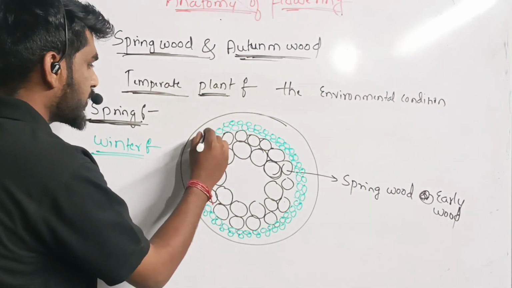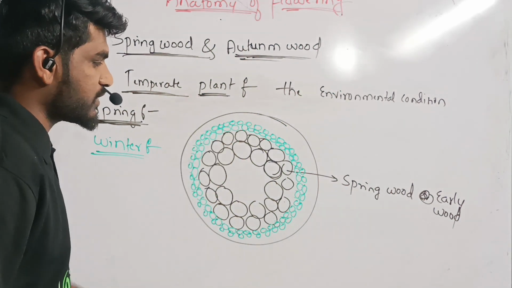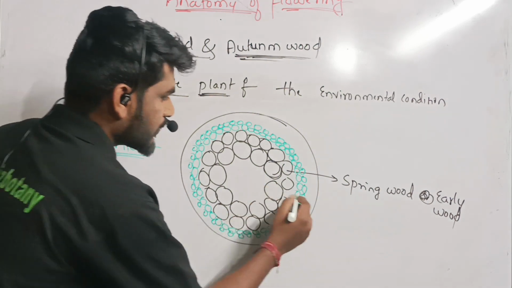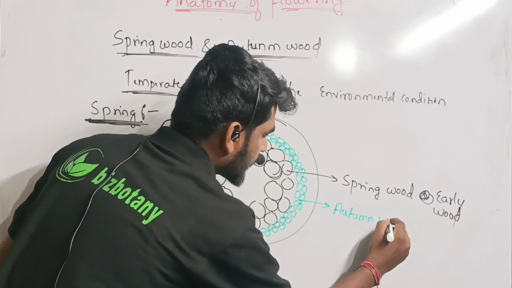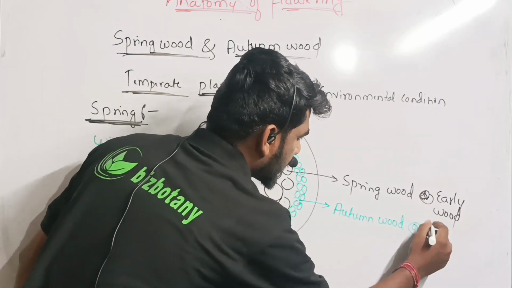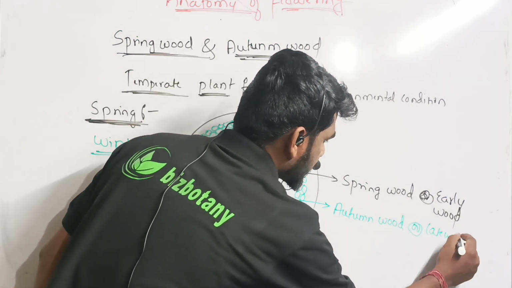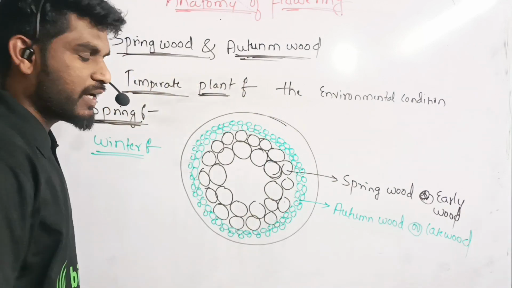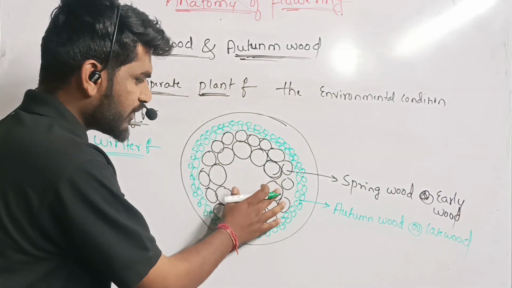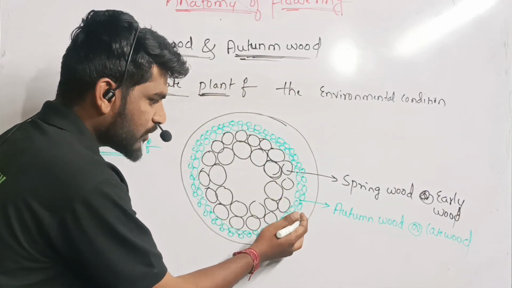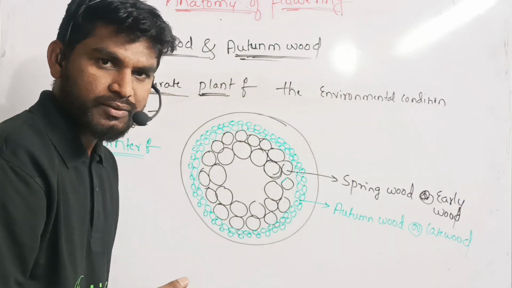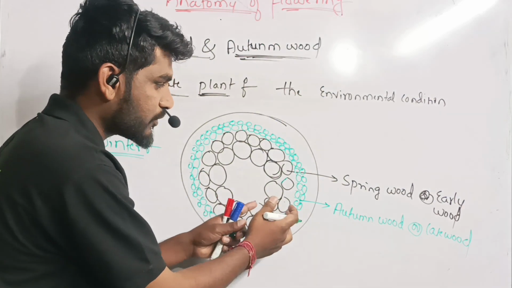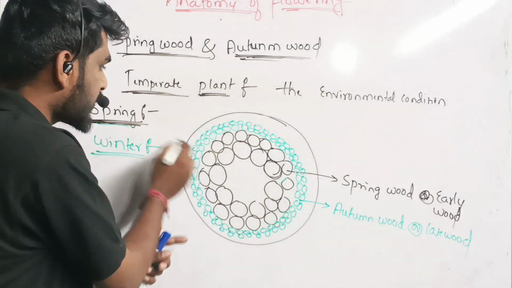Here these are the xylary vessels which form autumn wood, or late wood, we call it. This spring wood and autumn wood will be forming one after the other, alternately.